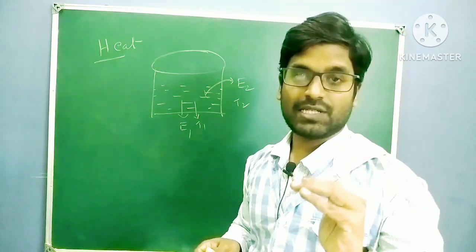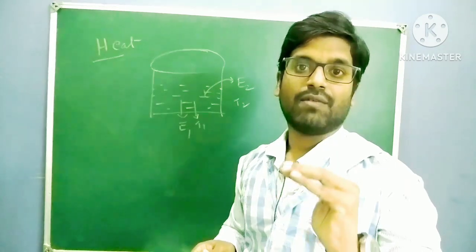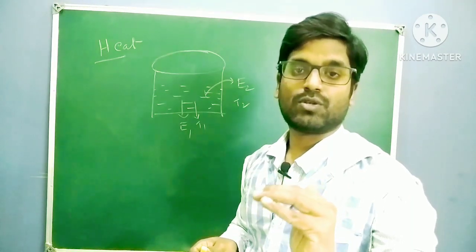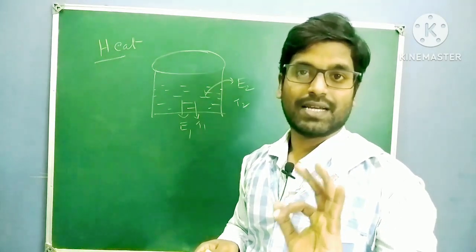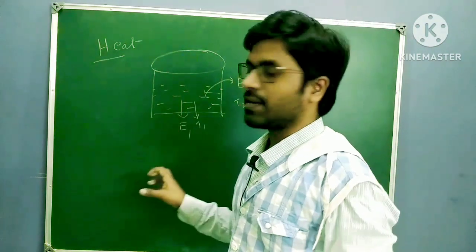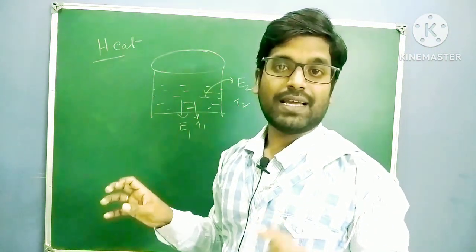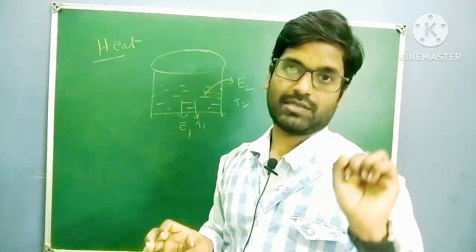If energy moves from high temperature to low temperature, it will be in the form of heat, and in that case energy will be called heat. Clear? I will explain about heat, and why heat and work are boundary properties, in the next class.